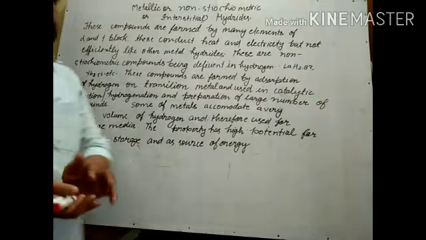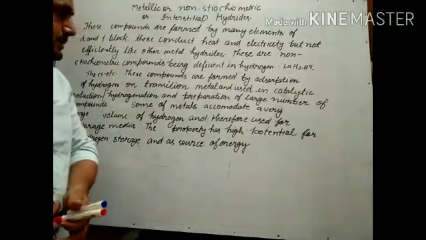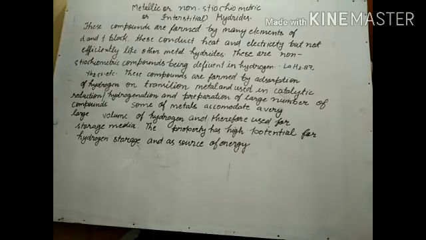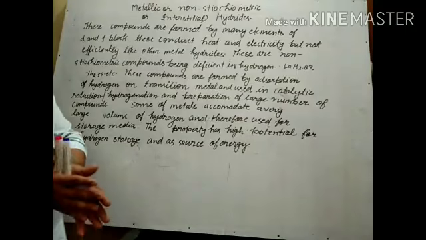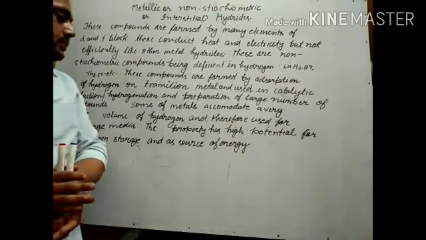How are these compounds formed? They are formed by the adsorption of hydrogen on transition metals, and a large number of reactions are performed with them, such as reduction and hydrogenation. Some metals accommodate a very large volume of hydrogen and are therefore used as storage media. The property has high potential for hydrogen storage and as a source of energy.